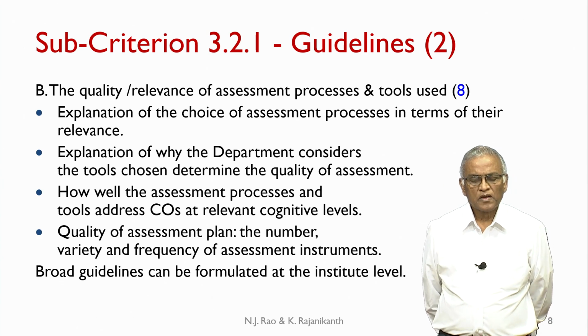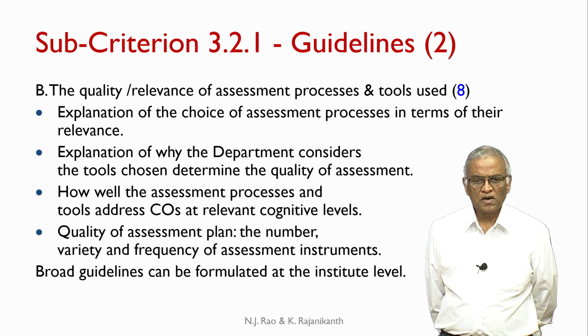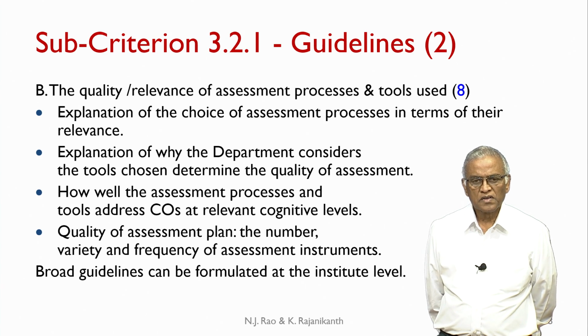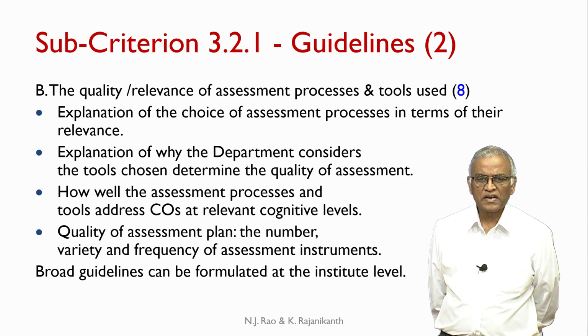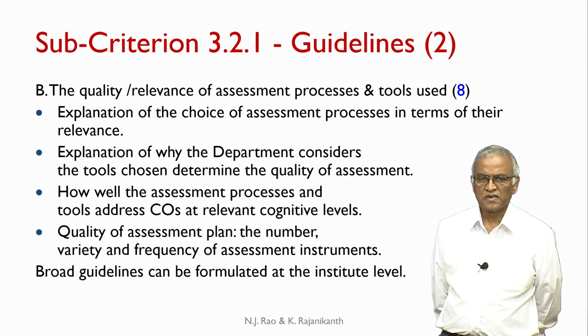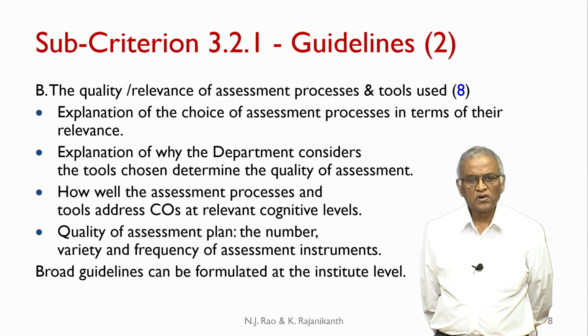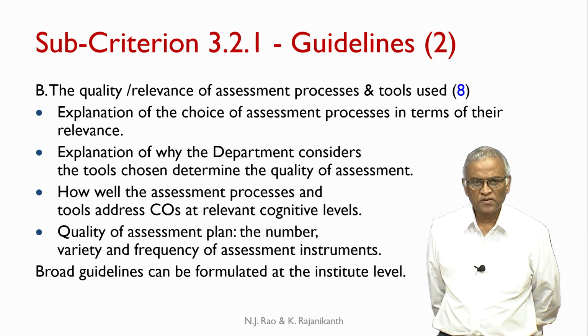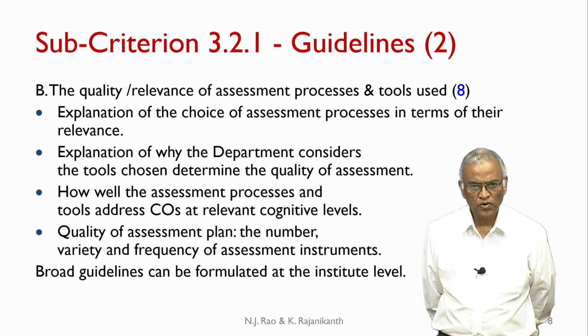For example, if all your assessment belongs to the remember and understand category type of questions, it is difficult to justify that the particular choice that you made, the process that you chose, actually determines the quality of assessment. It is difficult to justify. So, when you are writing this explanation, you have to make sure that all the relevant cognitive levels are addressed. That is the purpose of this subcriterion 3.2.1.